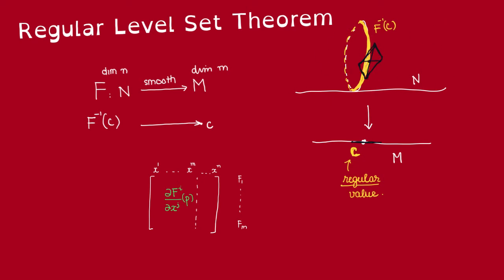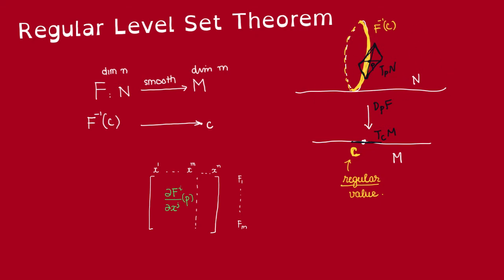So for every point P in the fiber over C, dF at P should be a surjection from T_P N to T_C M. Then we claim that in that case, this fiber over C, which in manifold theory we often call the level set, has to be a regular submanifold of N.